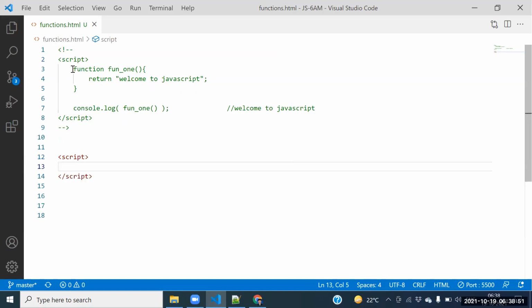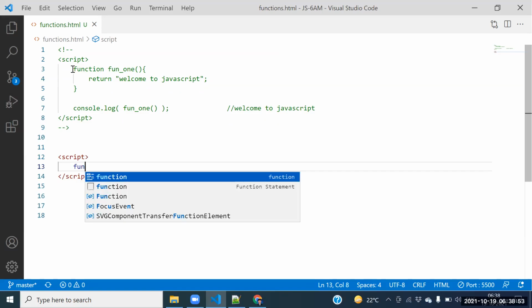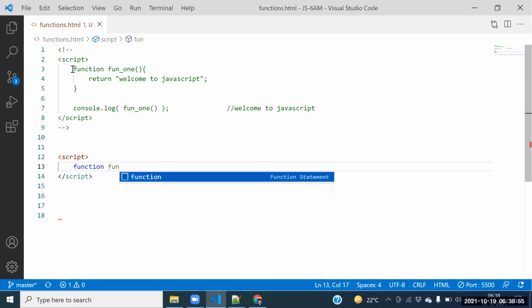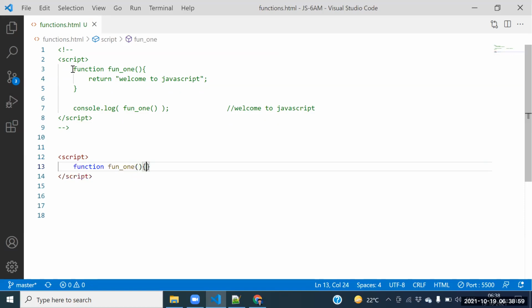Madhava, respond here. How to create a function? Function name, function one. We need to go for the function one. This function one is returning some message. Which message? Returning hello message.